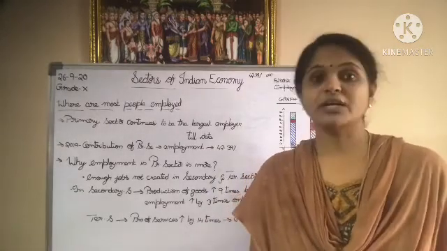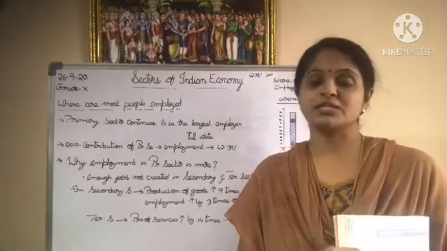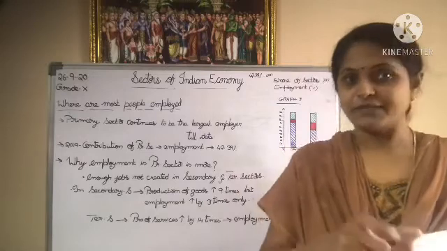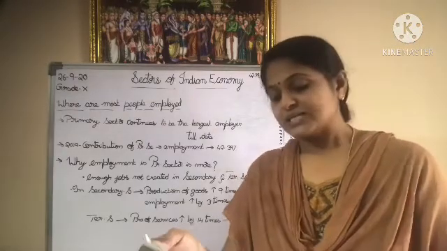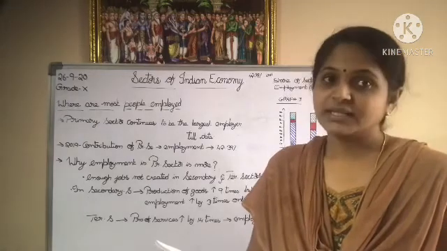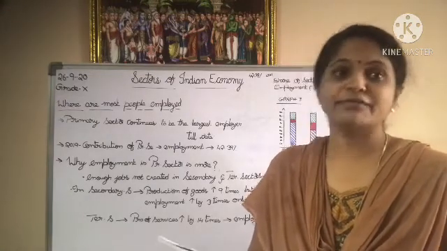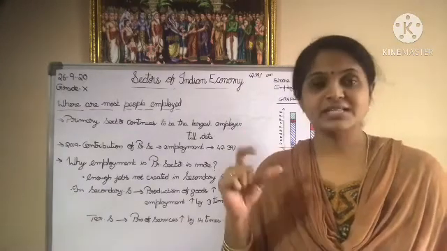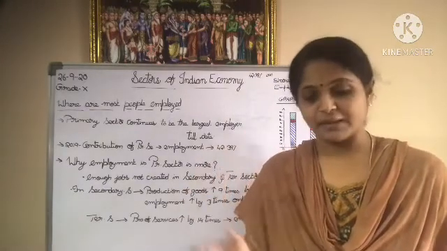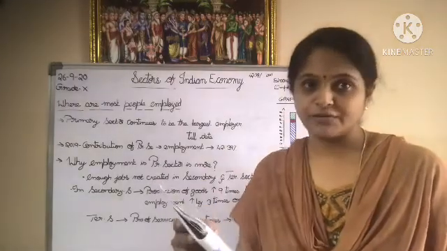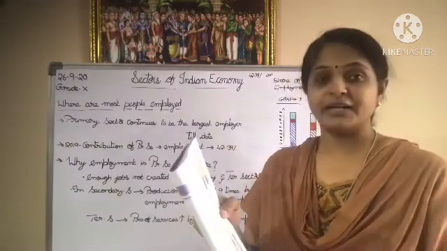So with respect to the contribution to GDP also, in the 40 years that we are discussing, from 1973-74 to 2013-14, the contribution of each sector with respect to GDP is given on page number 25 of your textbook in the form of a graph.